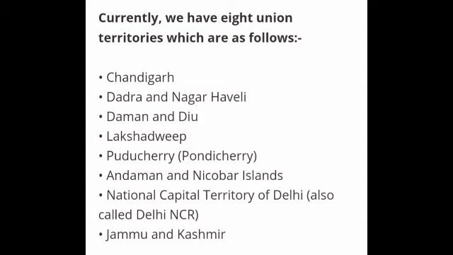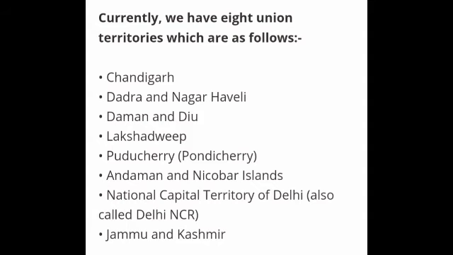Fourth one, Lakshadweep. Fifth one, Puducherry, otherwise called Pondicherry. Sixth one, Andaman and Nicobar Islands. Seventh one, National Capital Territory of Delhi, also called Delhi NCR. Then the last one, Jammu and Kashmir.